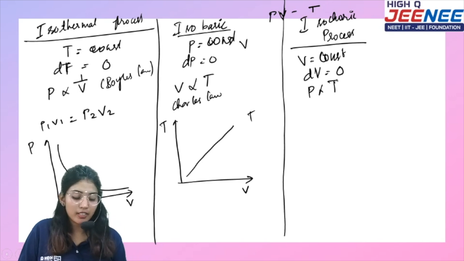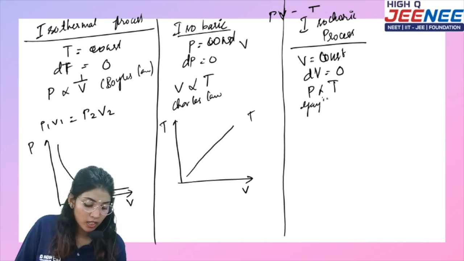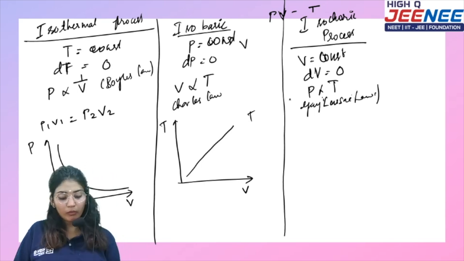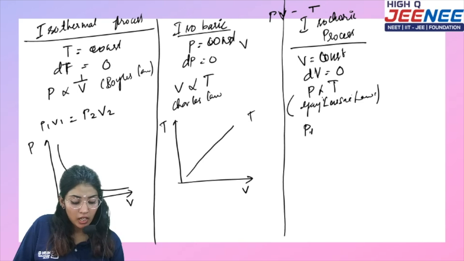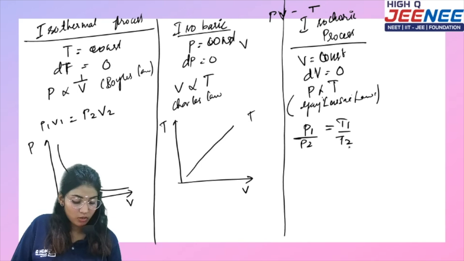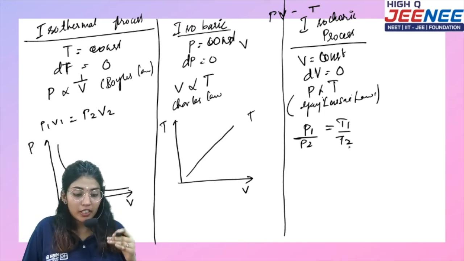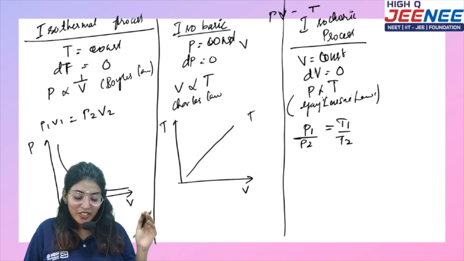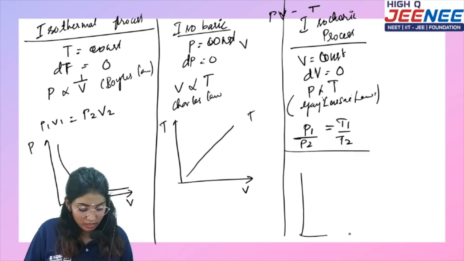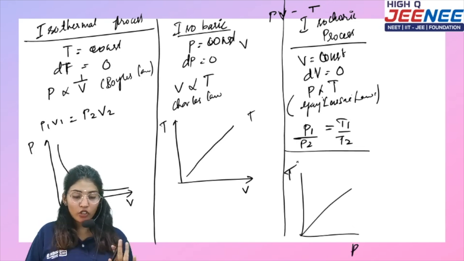What law is this? This law is Gay-Lussac's law. So what happens? P1 by T1 is equal to P2 by T2. So P1 by P2 is equal to T1 by T2. What happens with the graph? As pressure increases, temperature will also increase.